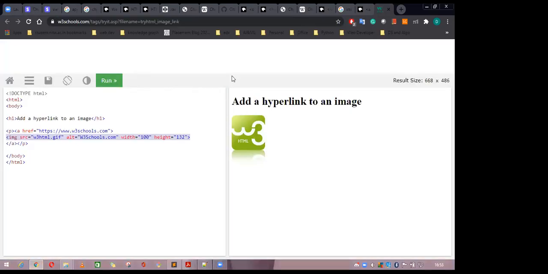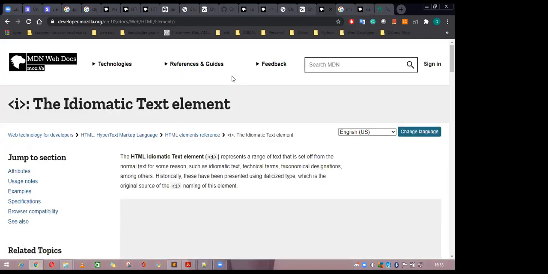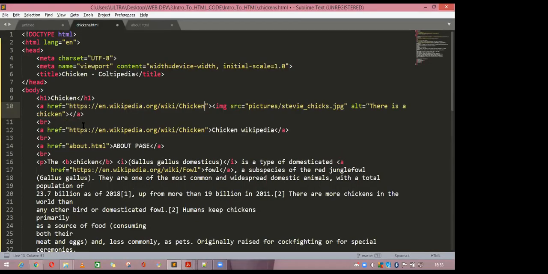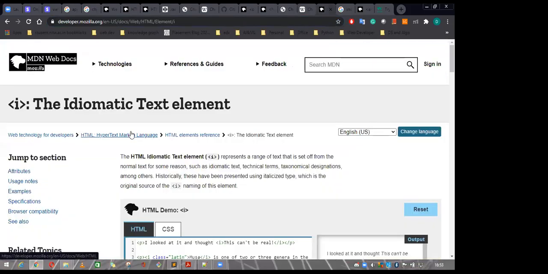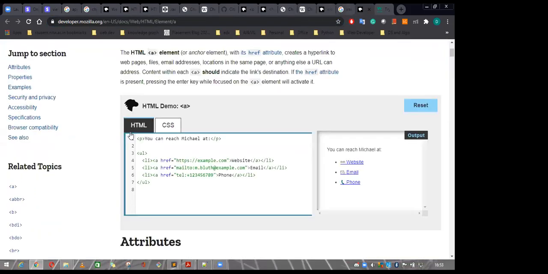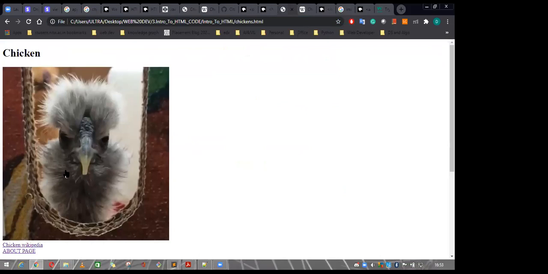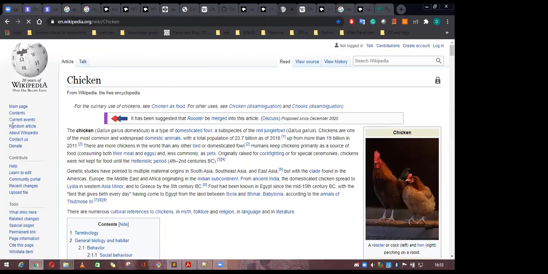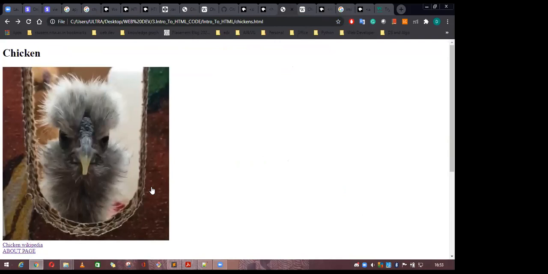Let me check the chicken website. Okay, and yeah, this is the website. Copy it and paste it here and save it, and go to your website. Refresh the page and see the hand pointer is coming. Earlier it was only an arrow, but now it is a hand. If you click at this point, see, it is redirecting to some other page. Go back and see, this is the chicken page.